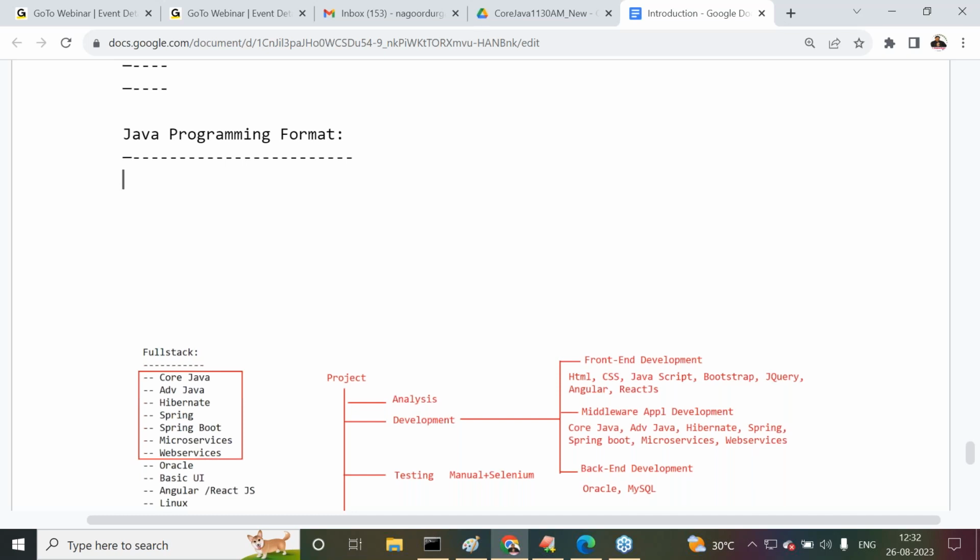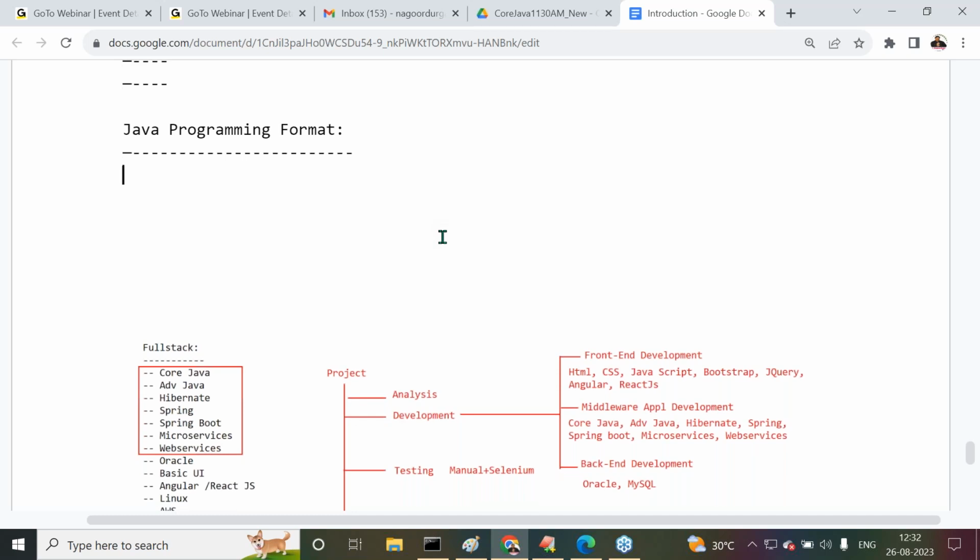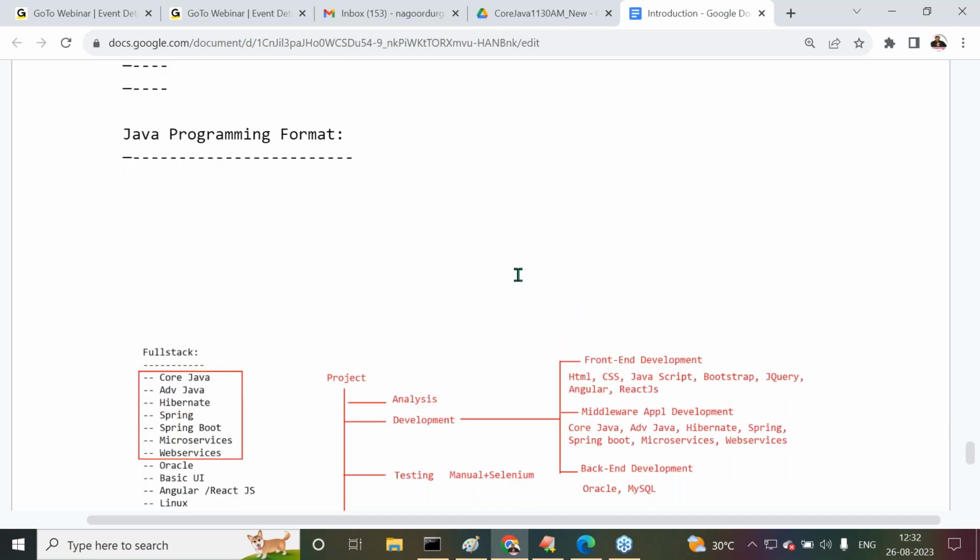Similarly, to prepare a simple basic Java program in a Java file, what format are we going to follow? What exactly is the structure of the program that we are going to follow? Right, I'm going to give some structure here. Now try to understand it clearly.